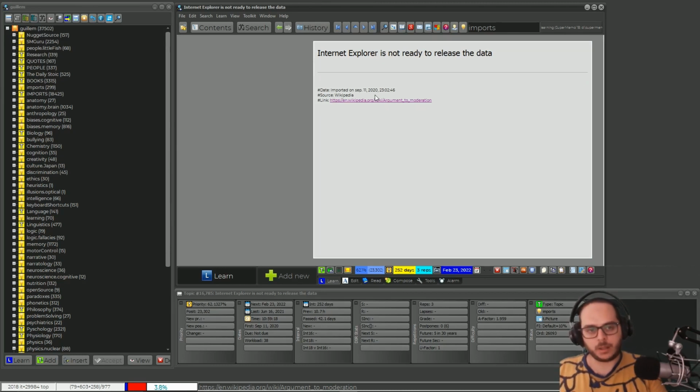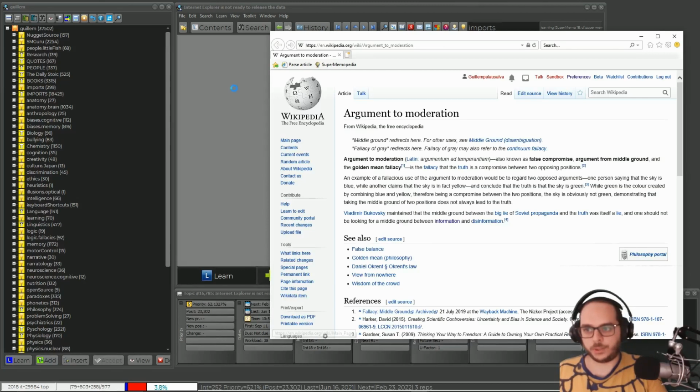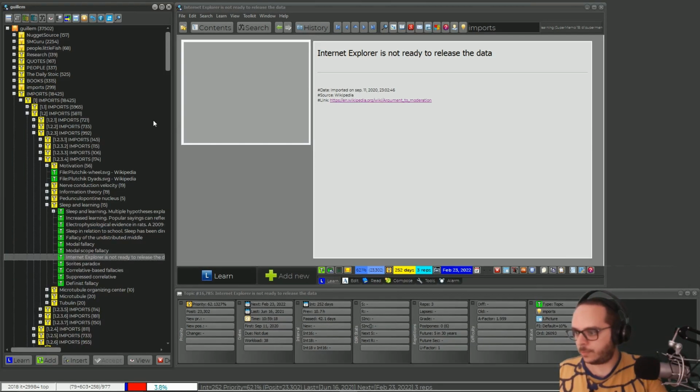Perhaps I imported in bulk, because that's what I was doing at the beginning, importing 3, 4, or up to 10 articles at the same time. Now I do always one by one. But that's a quick solution. So I have the references, so I just click on it and import it again. So now it's on imports.